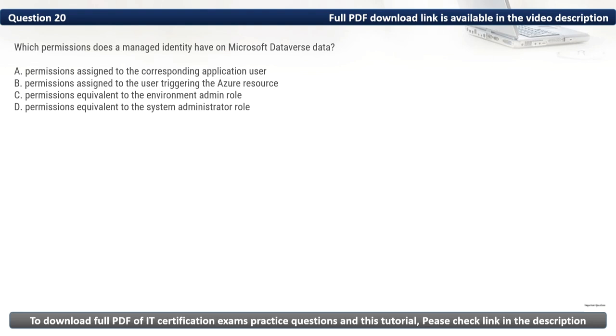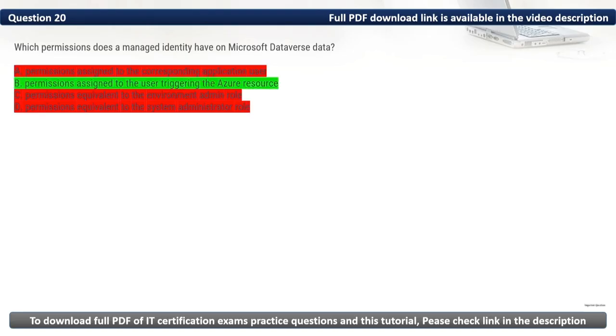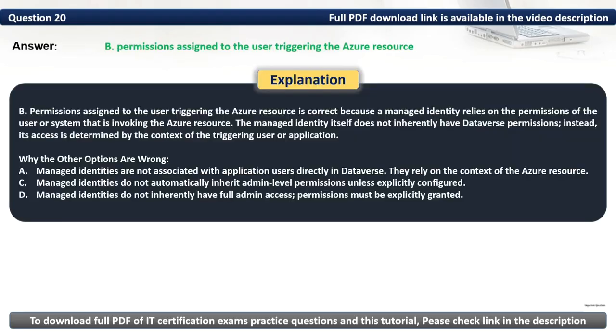Then we have D, permissions equivalent to the system administrator role. Managed identities do not inherently have full admin access. Permissions must be explicitly granted. As such, the permissions that a managed identity has on Microsoft Dataverse data are the permissions assigned to the user triggering the Azure resource. Thus, the correct option is B.